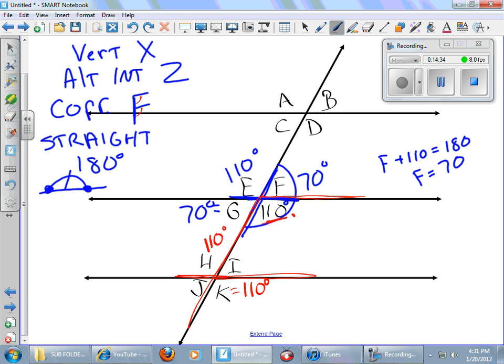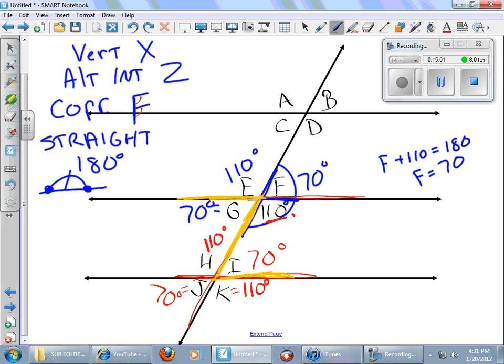And by the way, there are like 8 different reasons for each of these, so you can explain it lots of different ways. I'm going to get I by using G. You see my Z here, my alternate interior angles? G is 70 degrees. I must also be 70 degrees. And if I is 70 degrees, then J is 70 degrees because of the X, the alternate interior angles.